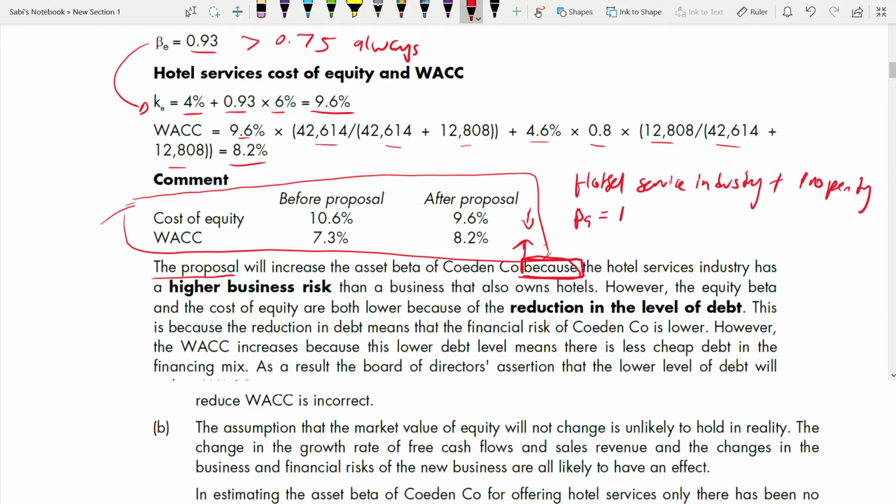It was 1.1. Now, what is the equity beta with just the hotel services? 0.93.